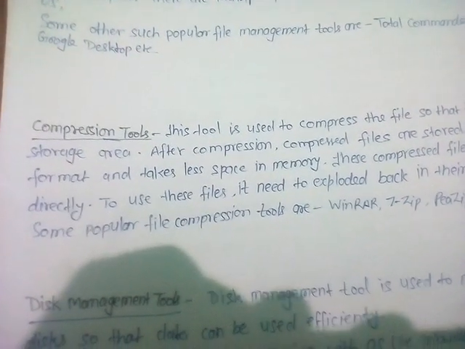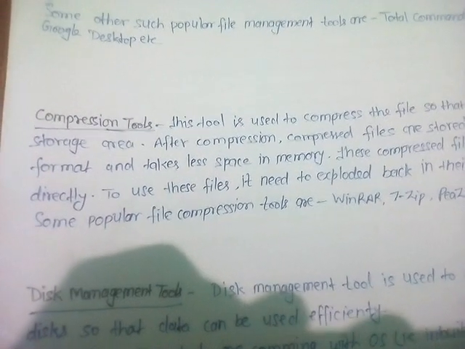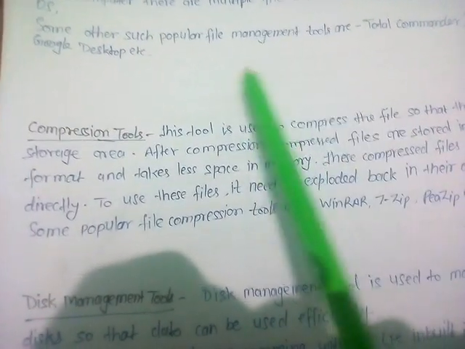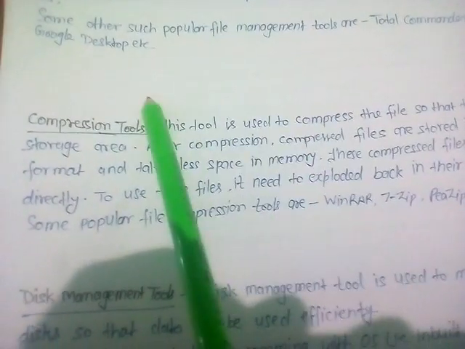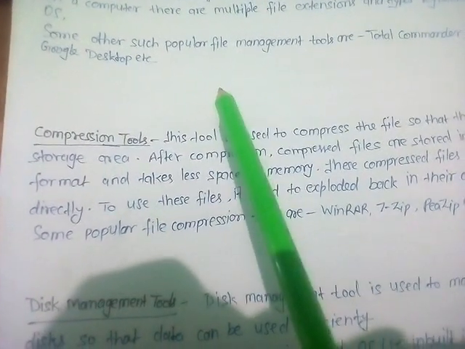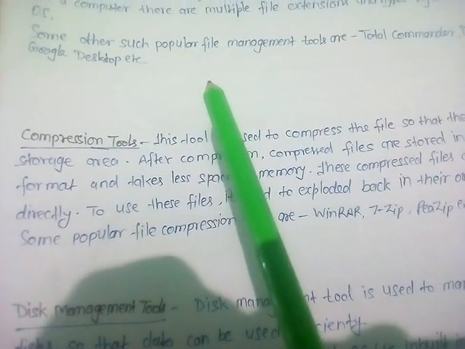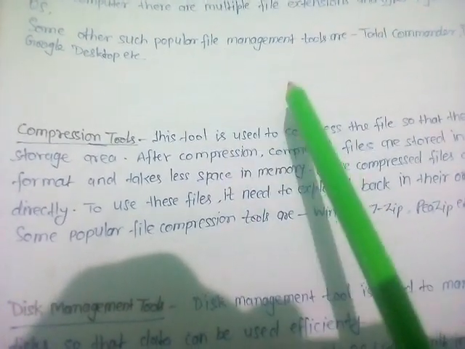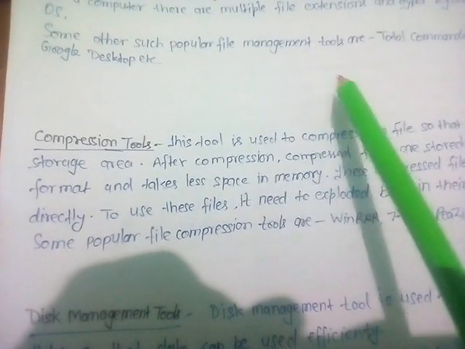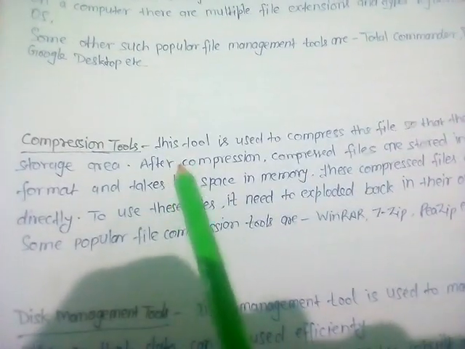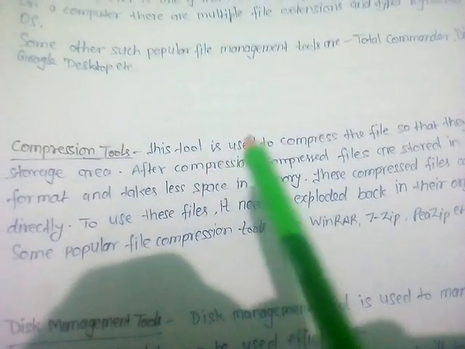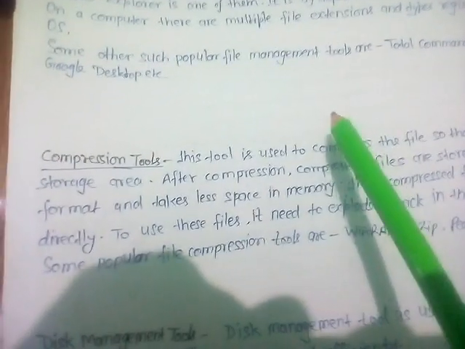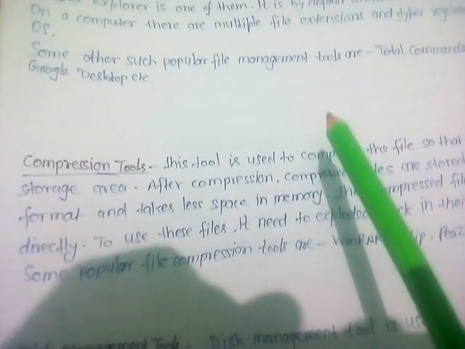A file whose size is big, say 1 GB, 2 GB, 3 GB, can be compressed, that is, reduced by the compression tools. When you want to open these files, first of all you need to unzip them, exploding them back to the original form, then you can use them. Thus we can say compression tools are programs used to minimize the size of a file so that it can be stored in less memory area.